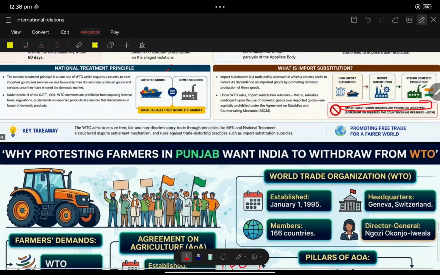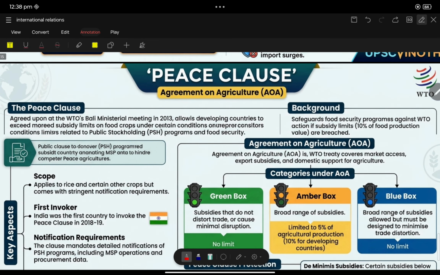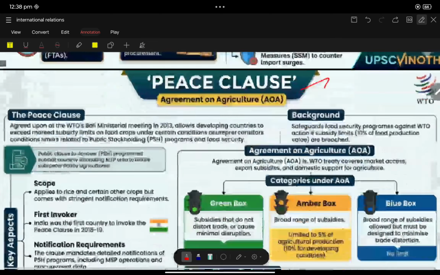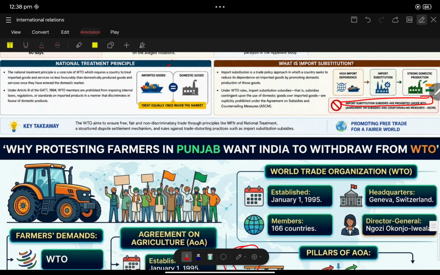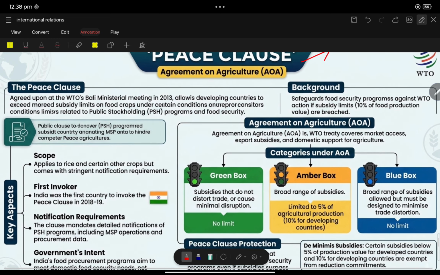Now let us come to another important issue, an important term called peace clause. First of all, I will discuss the peace clause, and then I will discuss the Punjab farmers protesting in India, demanding that India should withdraw from WTO. First, peace clause. What is meant by peace clause?